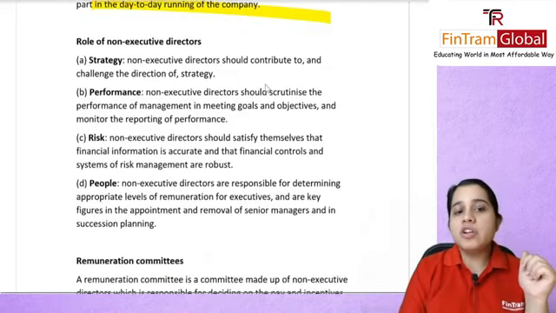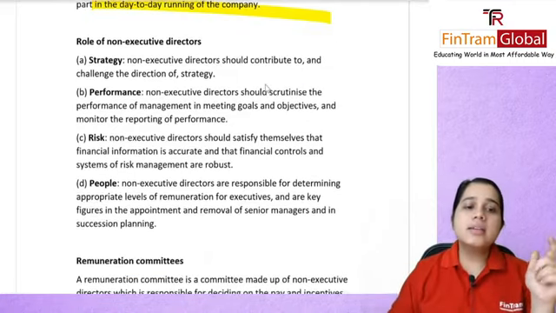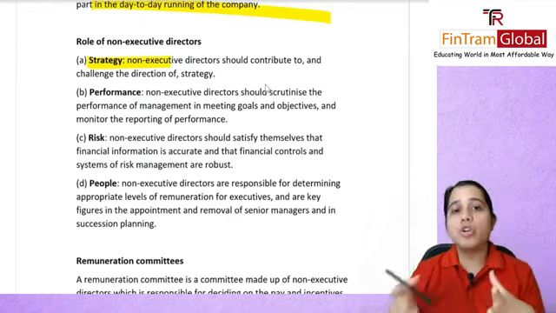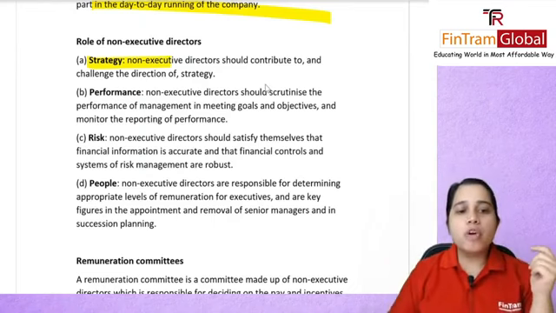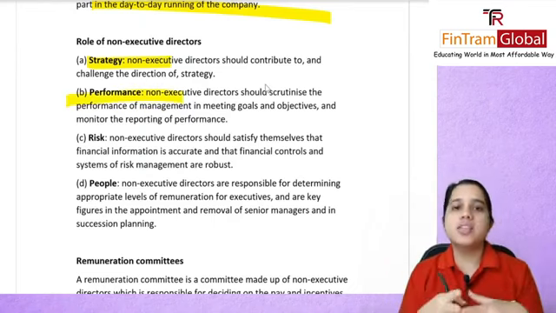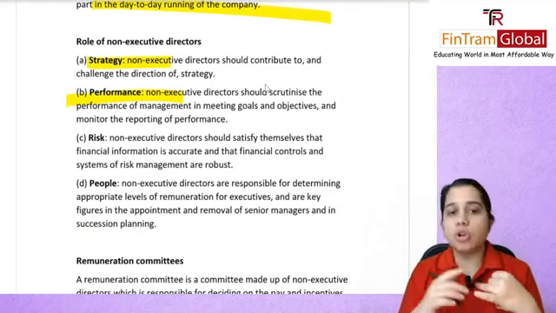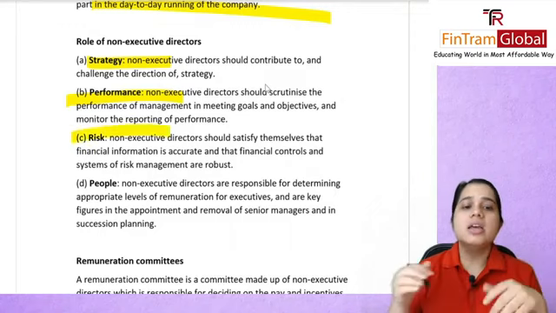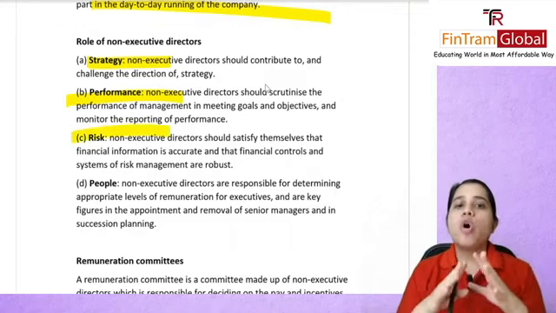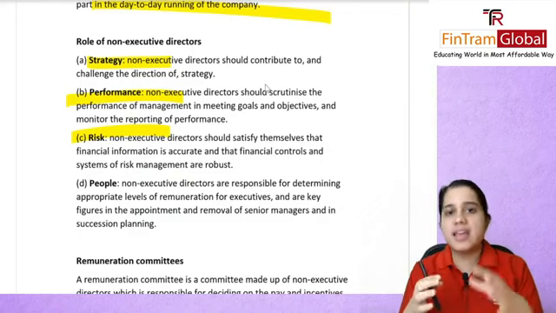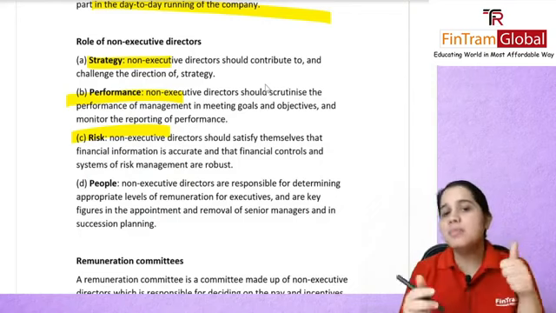What is the role of your non-executive directors? Strategy: they will contribute to the overall strategy. Performance: they will check and scrutinize your executive directors, how they are performing, and whether they are able to meet the goals or not. Risk: they should satisfy themselves that all the financial information is accurate, and that you have good controls in place.